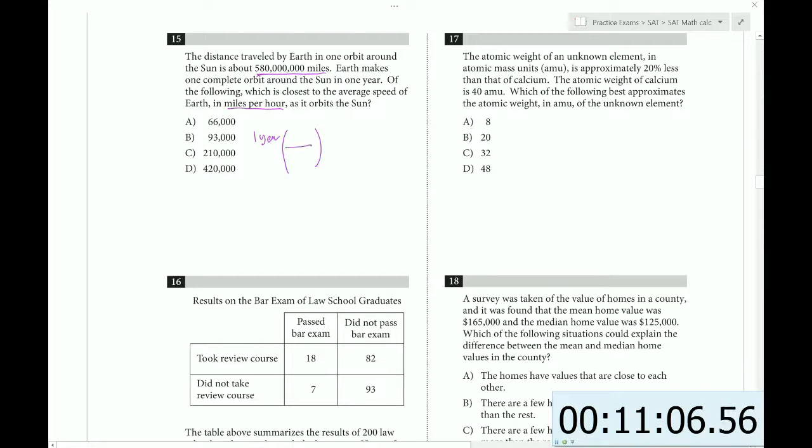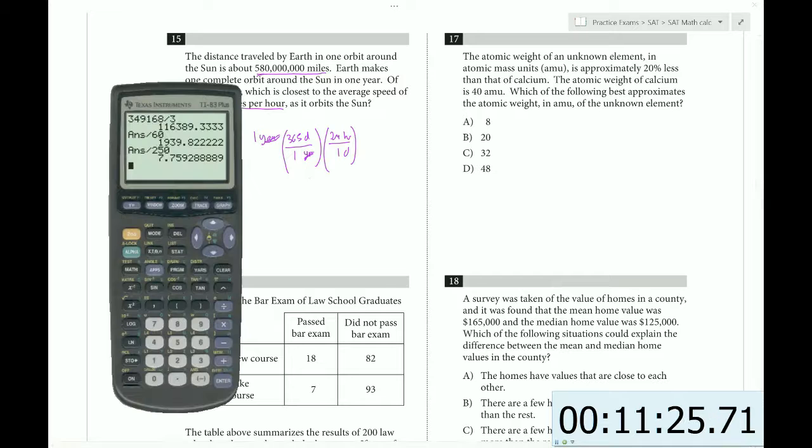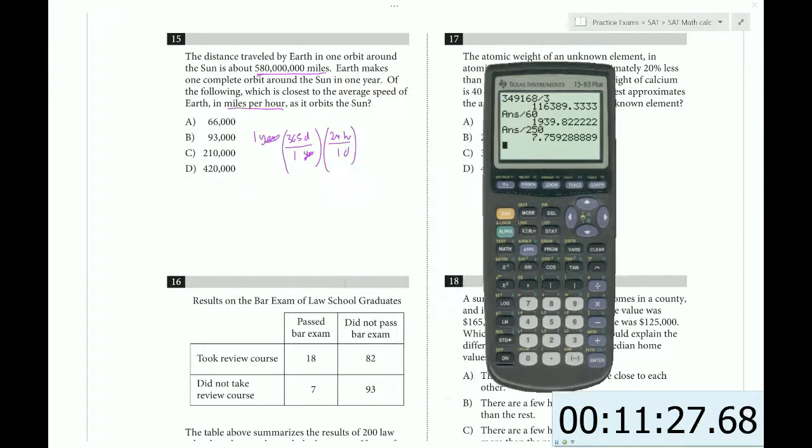And if we want to get out of years, we can do a conversion factor to days, 365 days per 1 year. And then we have 24 hours in 1 day. So we have to multiply those together. That will tell us how many hours there are. So let's grab our calculator. So 24 hours times 365. So that's how many hours there are in 1 year.